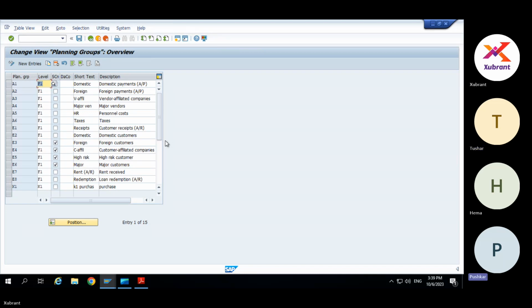Yes. So this is where that integration happens. Based on that BP master, you assign that planning group and levels. And whenever you are entering a particular PO or invoice, that gets triggered.